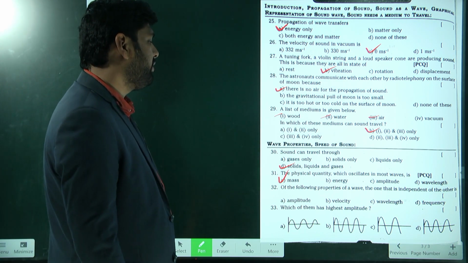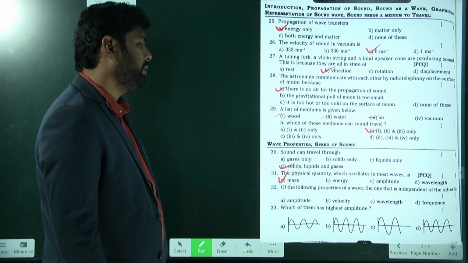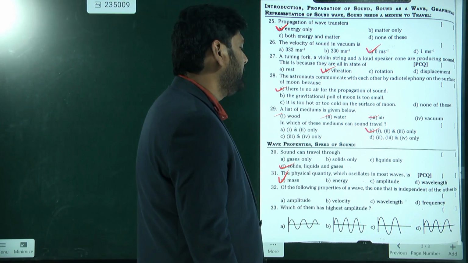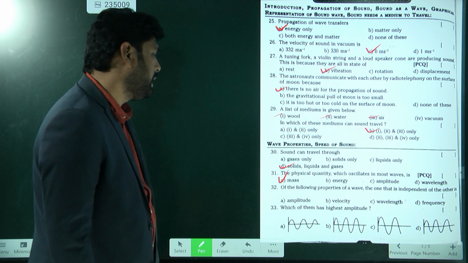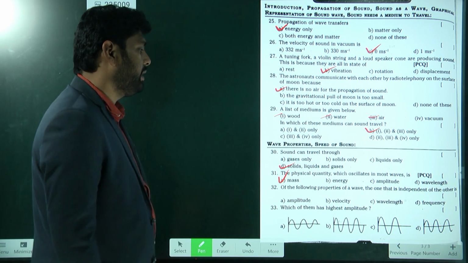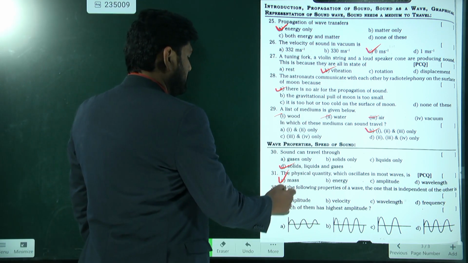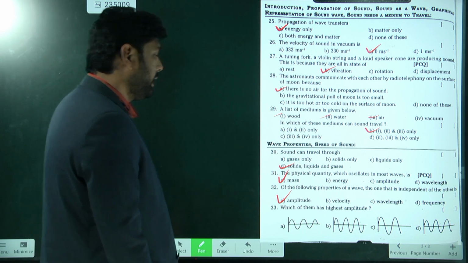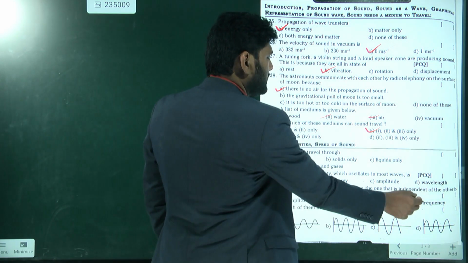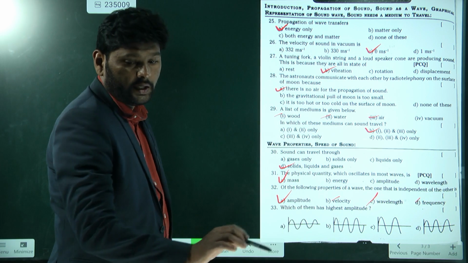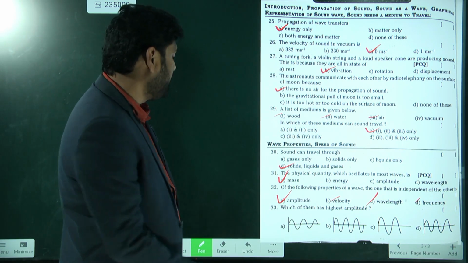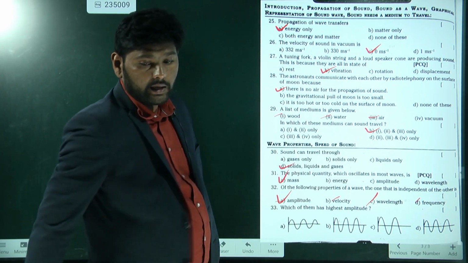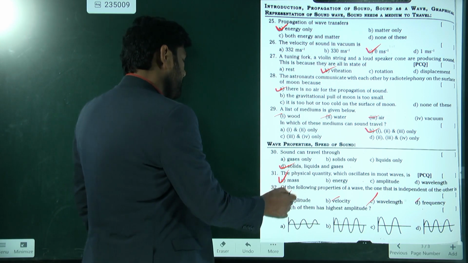Next, which one of the following properties of the wave is independent of the others: amplitude, velocity, wavelength, frequency? Velocity, wavelength and frequency depend on each other, but amplitude does not depend upon the remaining three. So the answer is amplitude.